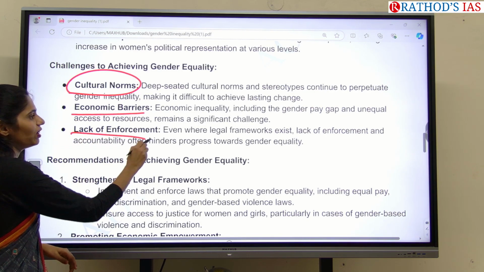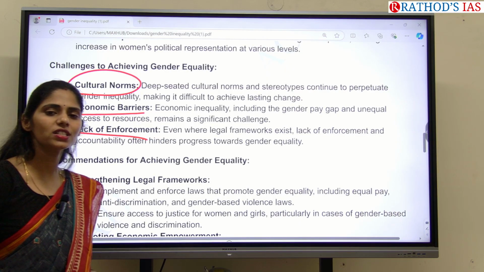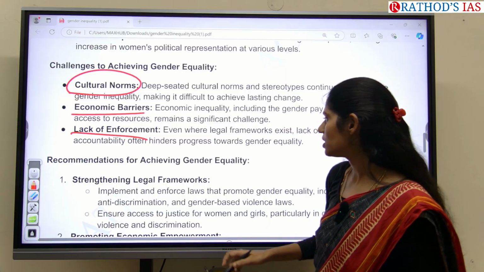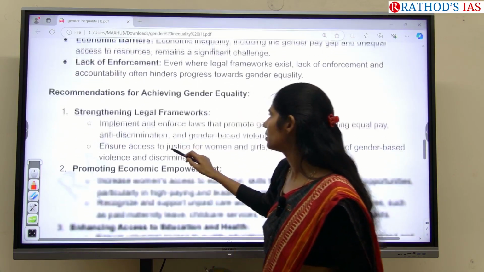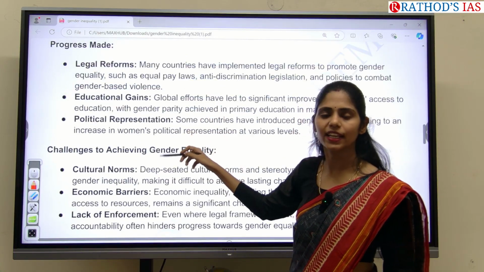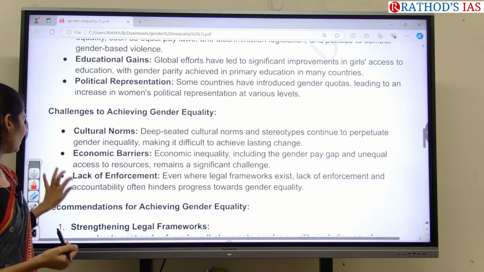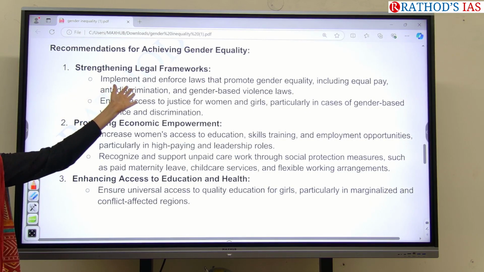Next is lack of enforcement of the laws, policies and schemes that the government came up with. Clear? And next, you have to give recommendations. These 2 points are extra points that I gave that you can use in your conclusion part. And what are the recommendations? We can strengthen the legal frameworks.